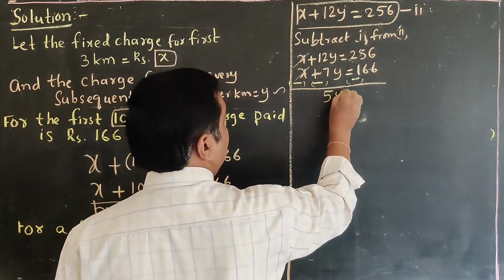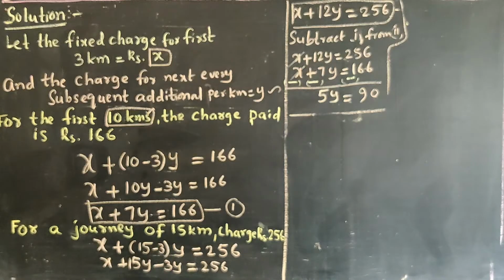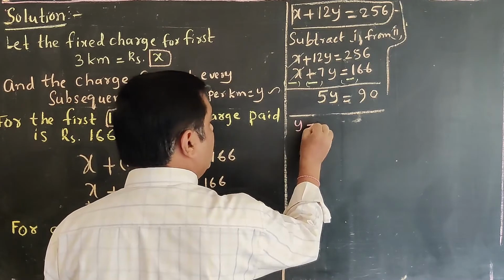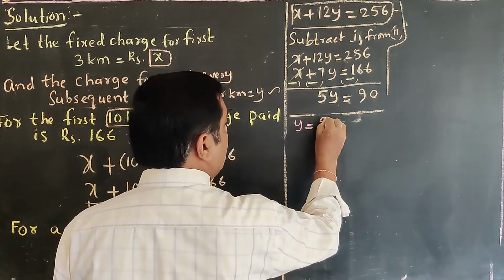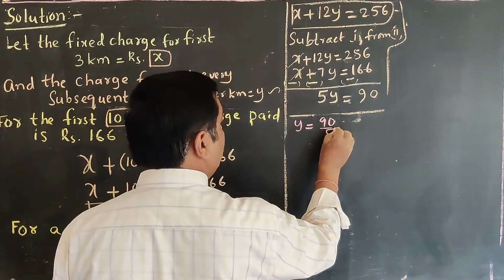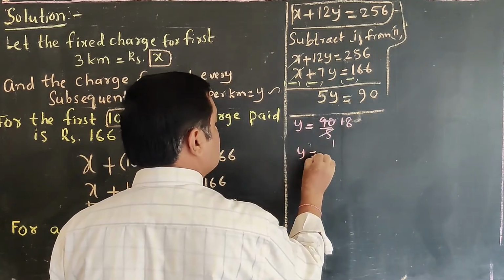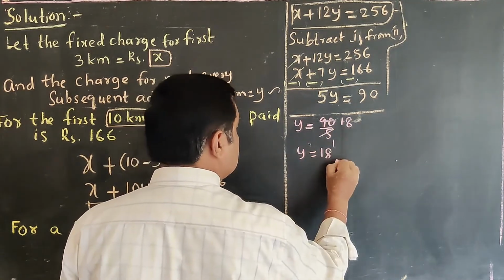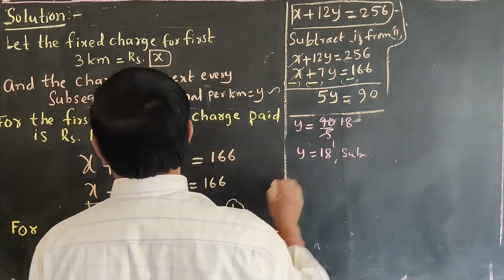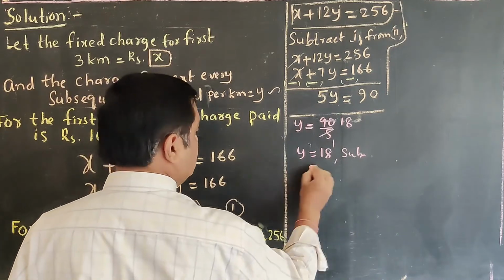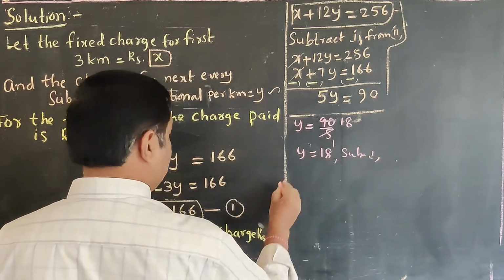5y is equal to 90. Okay, sir. Make y the subject. That y is equal to 90 by 5. 5 ones are 5, 5 eights are 40, so we got y is equal to 18. This you substitute into, for example, the first equation. Substitute in the first equation. Your first equation is what, sir?